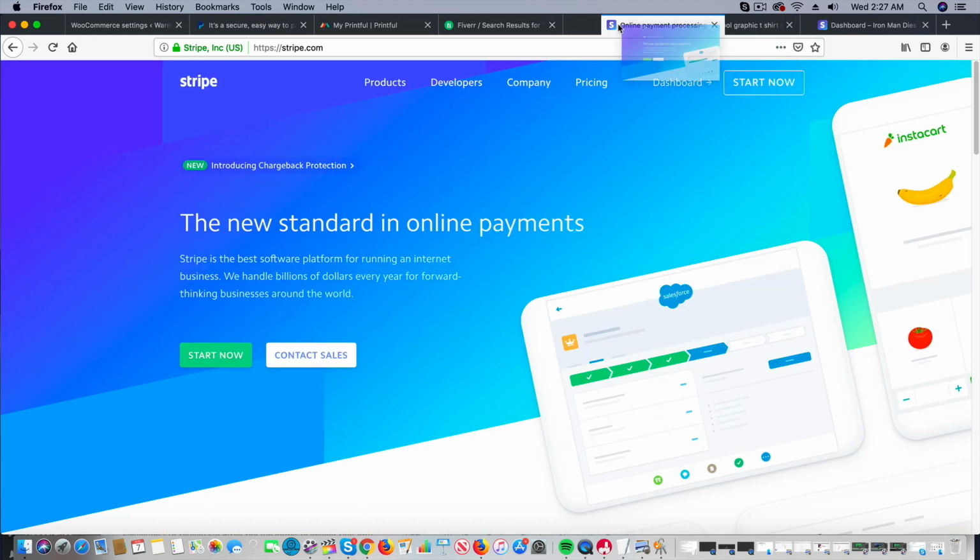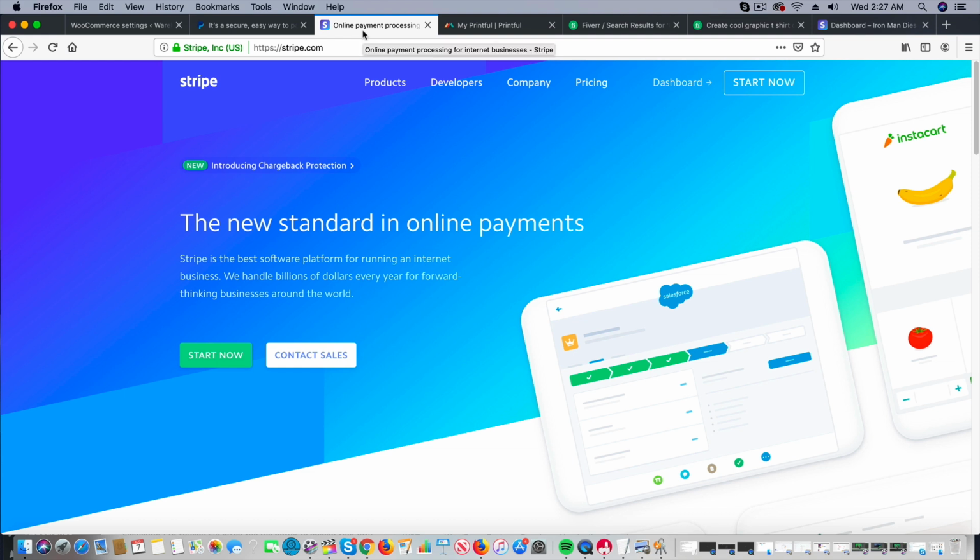All right, now the second and the most popular one that you really need to have on your website is Stripe. Now, Stripe is another free payment processor.